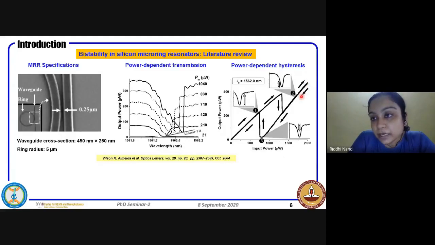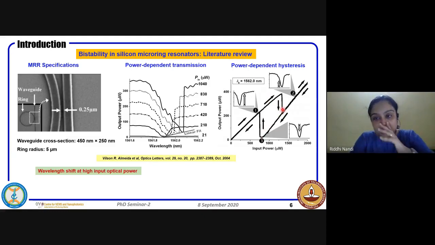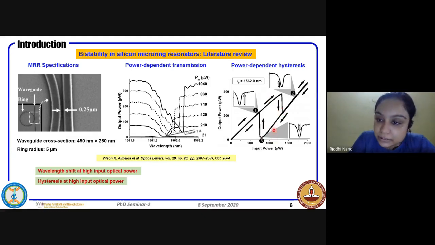Now in the reverse path, when you're reducing the input power and trying to align the probe with the resonance, you can see the resonance matching with the probe happens at some other value of the input power. And hence we can observe it here. This matching is happening at another value. Hence we can see a clear hysteresis loop, and we can say that bistability is present, because at any value of input power you have two different solutions.